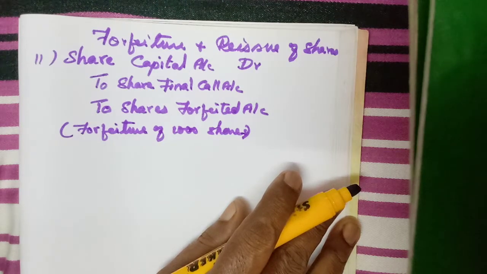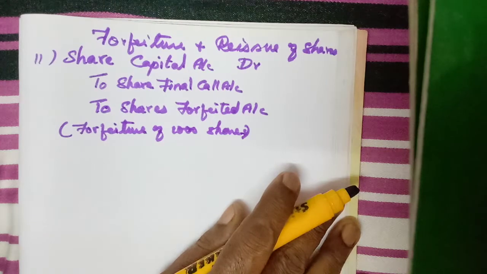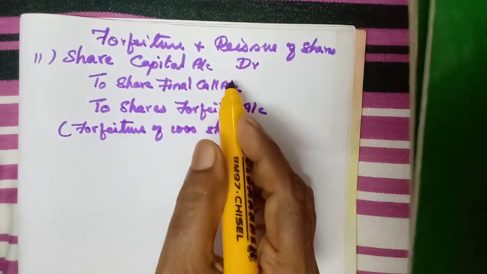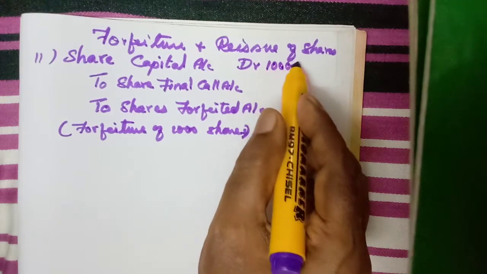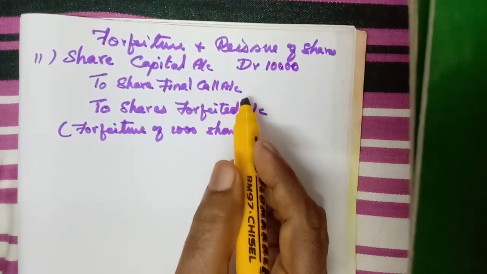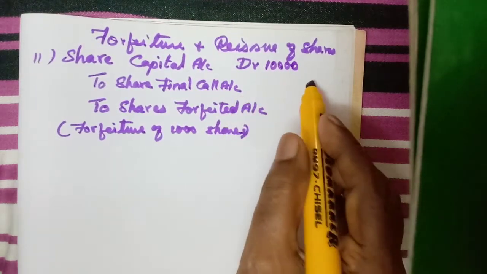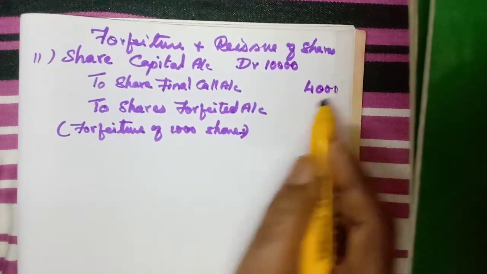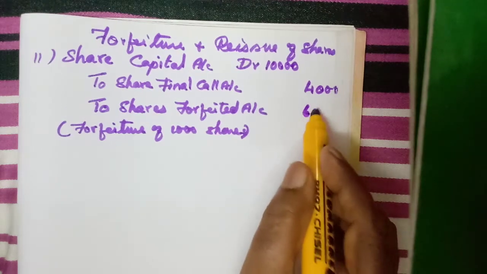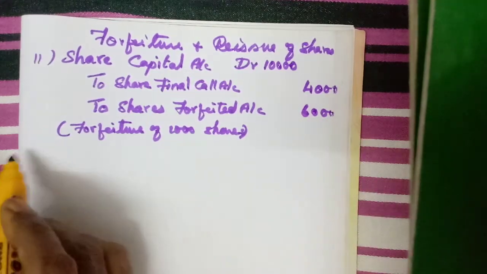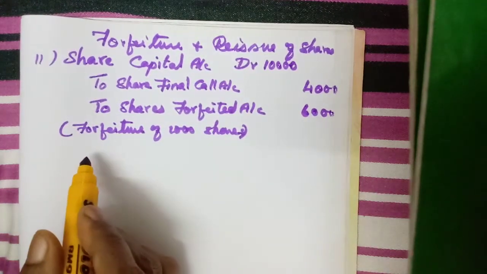Non-payment of call rupees 4 per share. So fully 10, so 10 into how many shares? 1000. So 10,000 should be debited. Then final call not received 4, 4 into 1000, 4,000. Then the remaining 6, 6 into 1000, 6,000. The next entry, reissue.